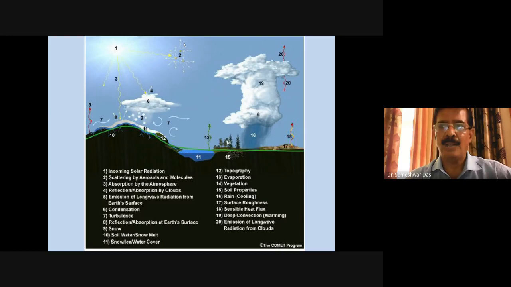So the next most important part is the land surface process parameterization, right? How to parameterize the land surface processes. Now, when we talk about the land surface processes, there are many more things than the reflection, absorption, and emission of the radiation. For example, the surface of the Earth is covered by a wide variety of things.